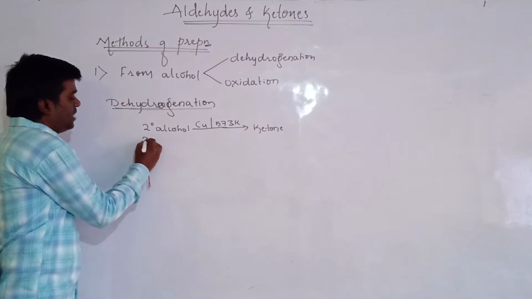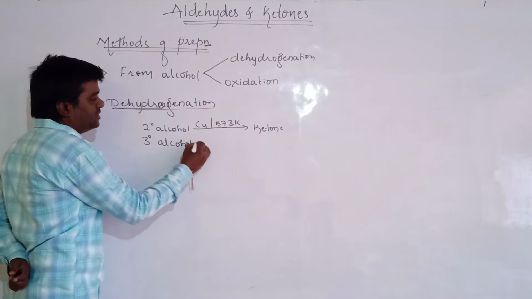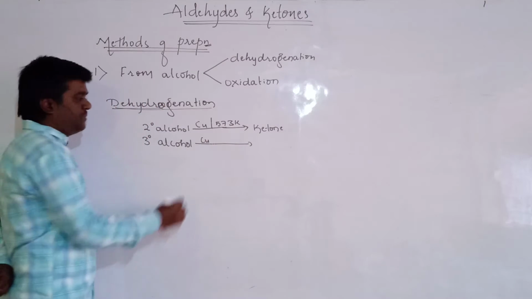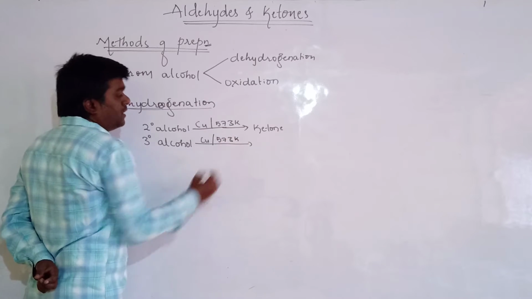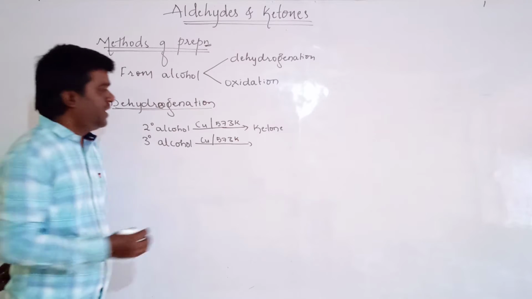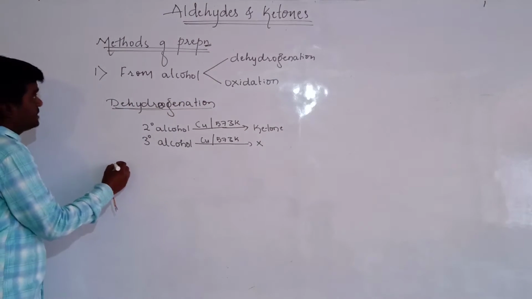And the tertiary alcohols will not undergo dehydrogenation. When the vapors of tertiary alcohols are passed through copper gauze at 573 Kelvin temperature, then it will not undergo dehydrogenation.